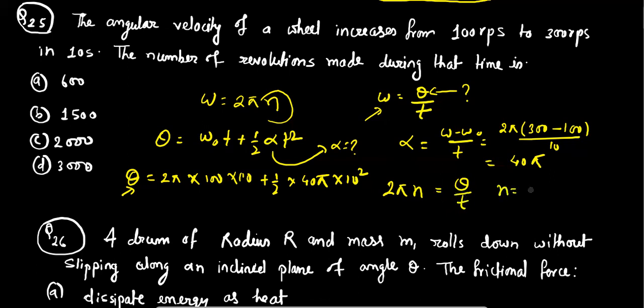So n will be equal to theta by 2 pi t. This is 10 seconds, 2 pi, and theta we can get from here. Using all these values we can easily find the value of n. So try to solve it, and whatever you get, please write in our comment section.